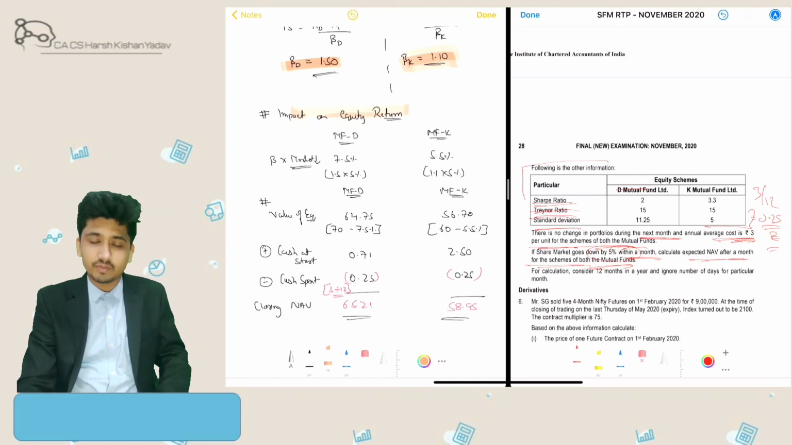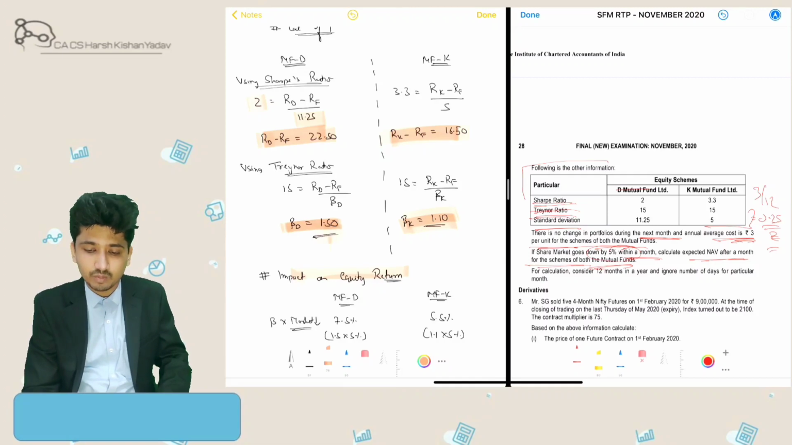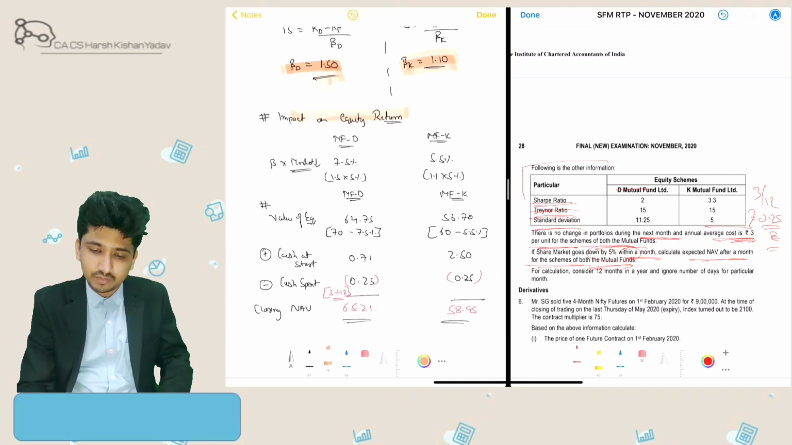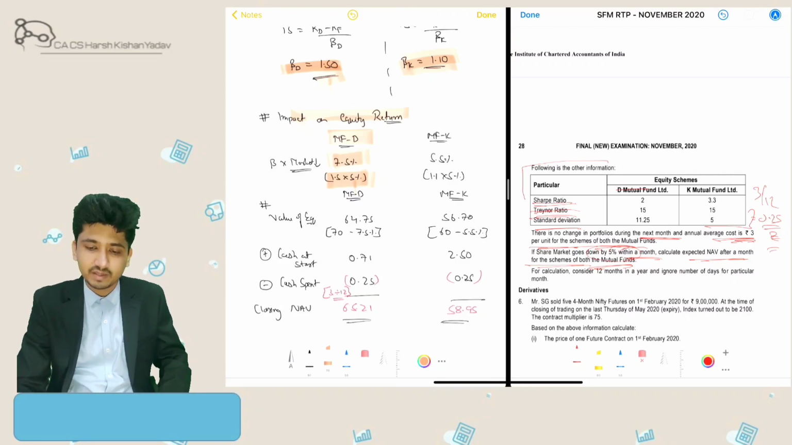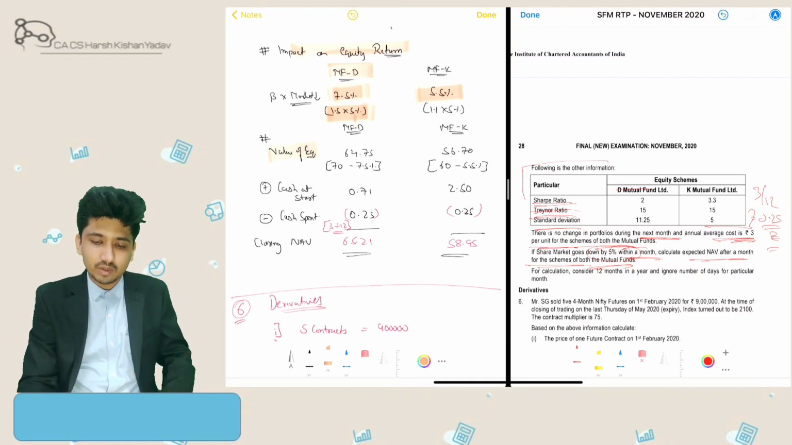Then impact on equity. Now we know that if the market goes down by 1%, mutual fund D's equity valuation would go down by 1.5% and by 1.10% in mutual fund K. So what would be the impact of the market on mutual fund D? It is beta into market impact. The market impact was 5% and beta was 1.5, so 7.5% impact in mutual fund D and 5.5% in mutual fund K. So what will be the valuation of equity?